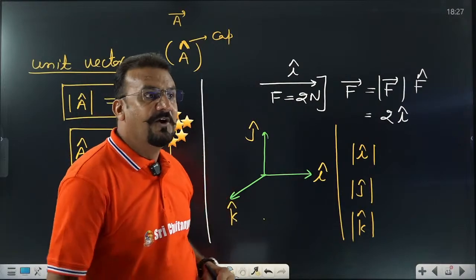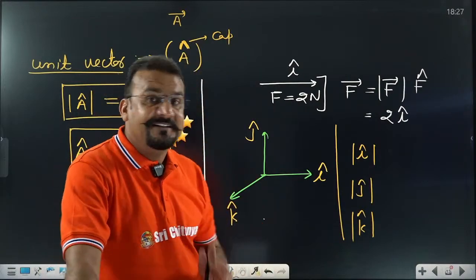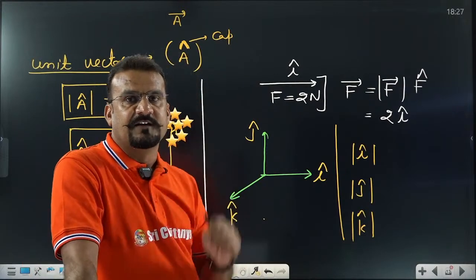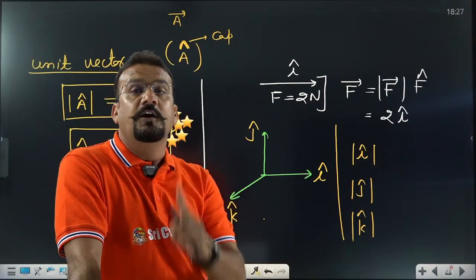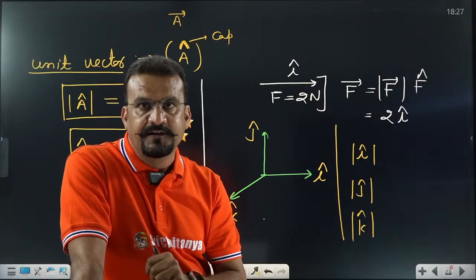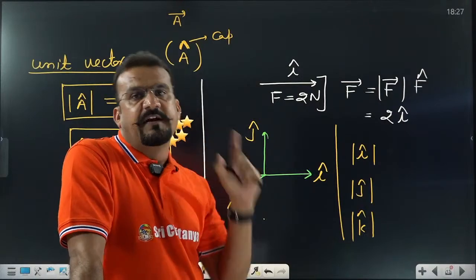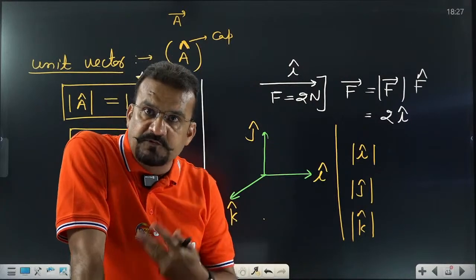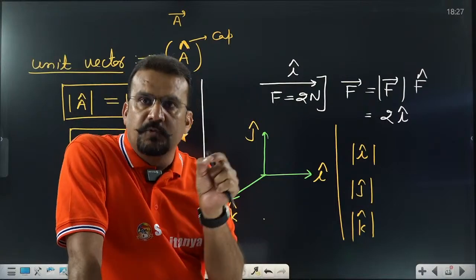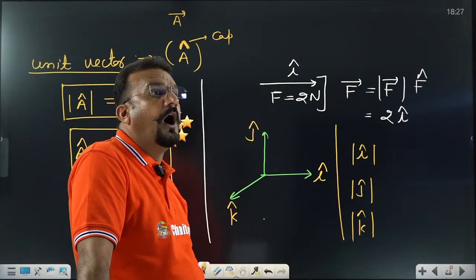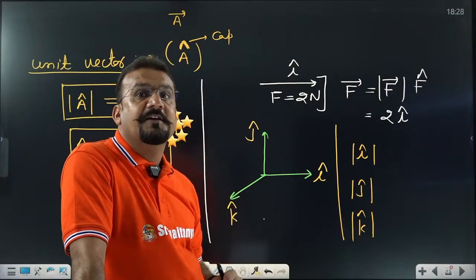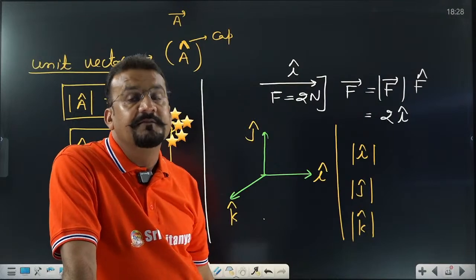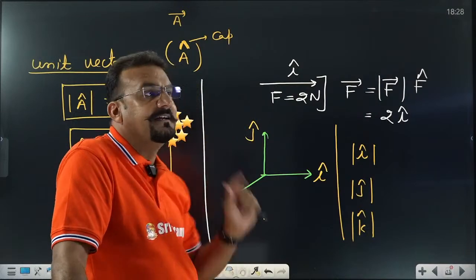This is the definition. Okay, let us conclude this unit vector again. This is very interesting. Sometimes a direct theoretical question can be asked on unit vector. First one: what is the magnitude of unit vector? 1. How to represent? Put cap above the vector. Third one: what is the purpose of unit vector? Unit vector provides the direction of the vector. How will it provide the direction? When the magnitude of a vector is multiplied by the unit vector, we get that vector in vector form.